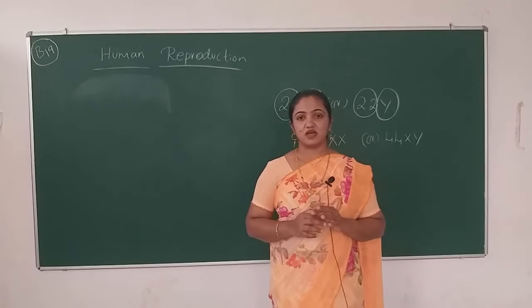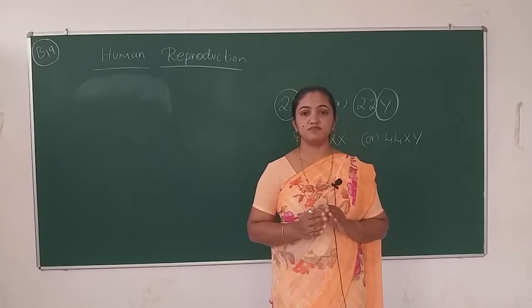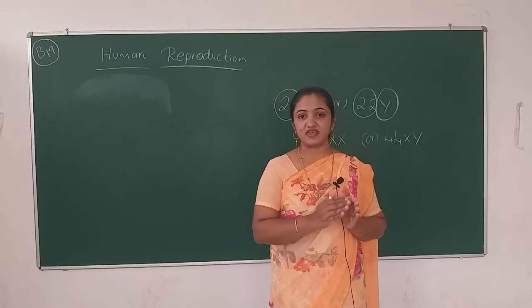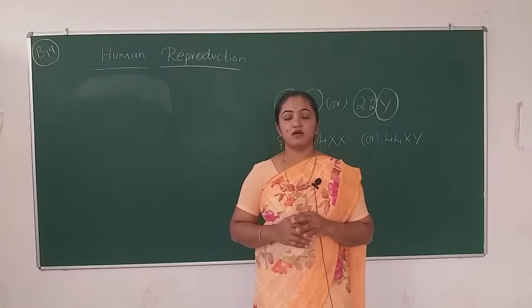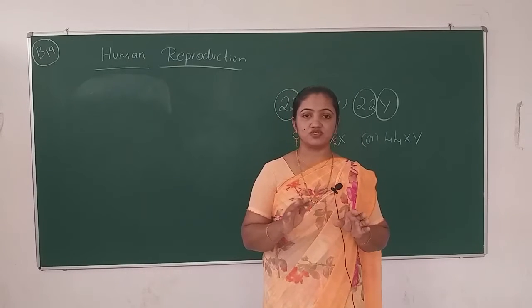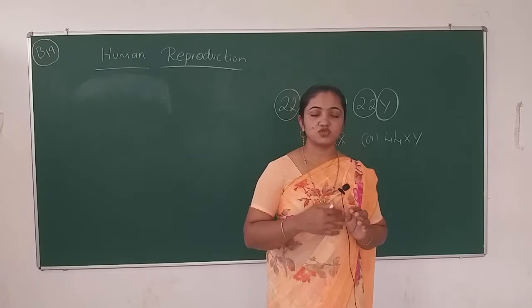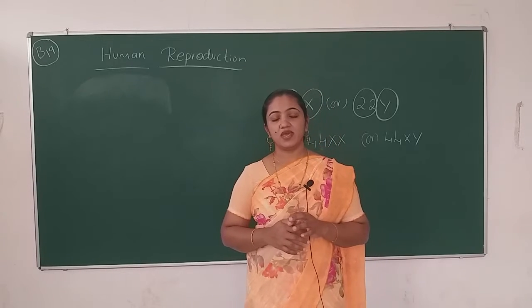The placenta acts as a connection between mother and fetus. Not only does it connect the mother and embryo, but it also supplies nourishment to the embryo.